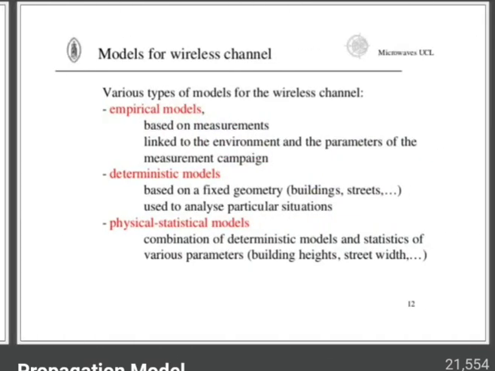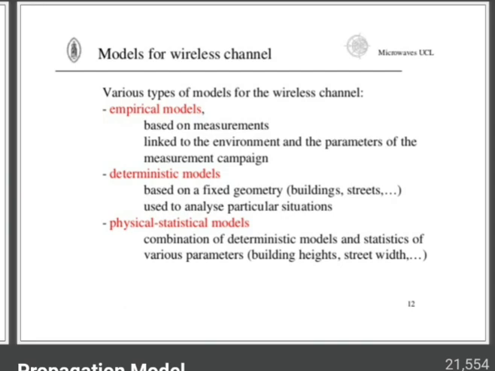Now, models for the wireless channel. There are various types of models for the wireless channel: empirical model, deterministic model, and physical statistical model. Empirical models are based on measurement. These are linked to the environment and the parameters of the measurement campaign. Deterministic models are based on fixed geometry.